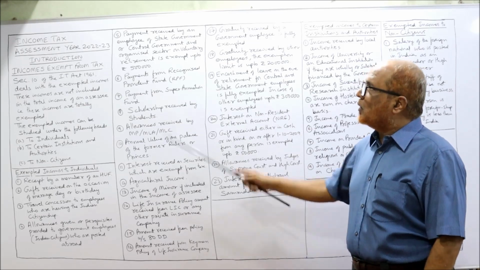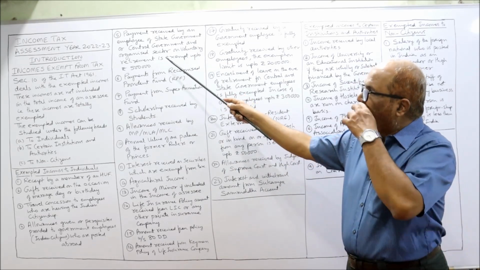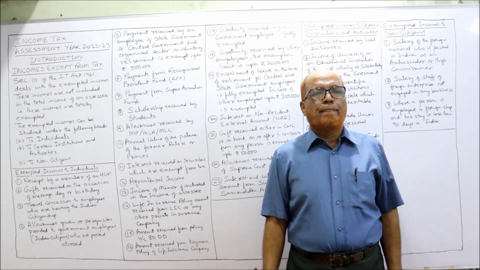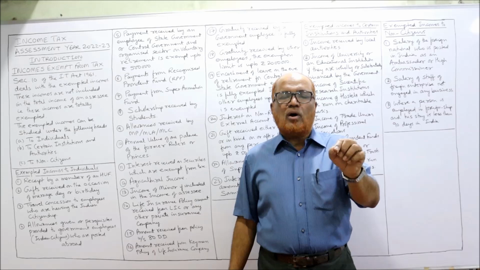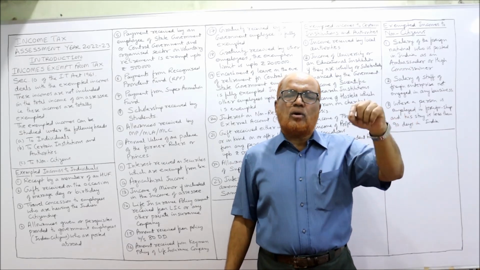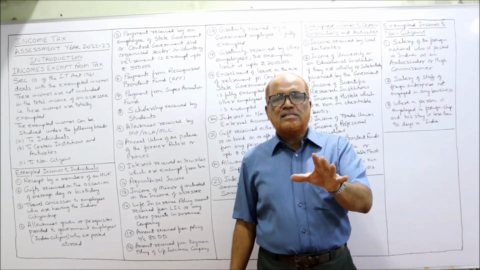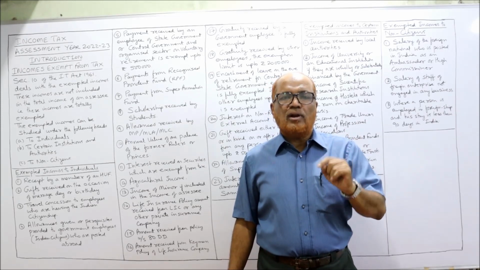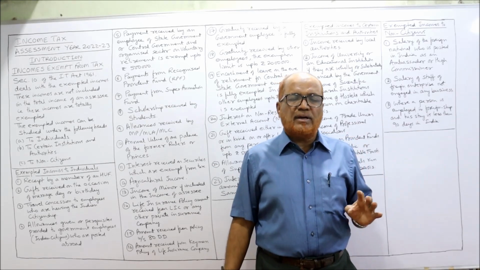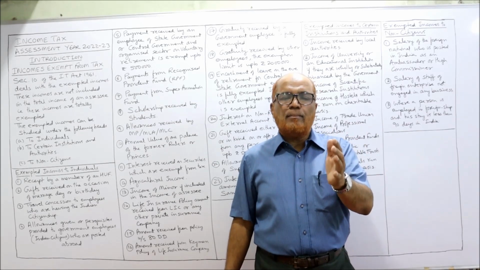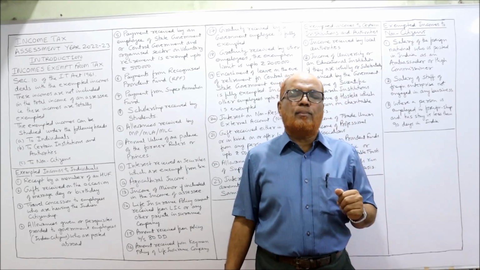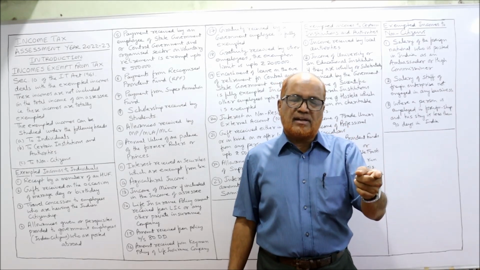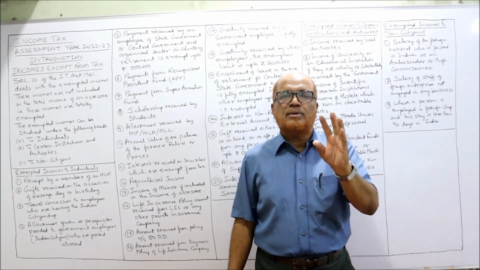The payment received by an employee of state government, central government or organized sector on voluntary retirement is exempted up to 5 lakh rupees. If any employee of central government, state government or organized sector has taken voluntary retirement, then at the time of taking voluntary retirement, some amount will be given by the employer. So any amount received on voluntary retirement by the employee, whether state government employee, central government employee or organized sector, is exempted up to 5 lakh.